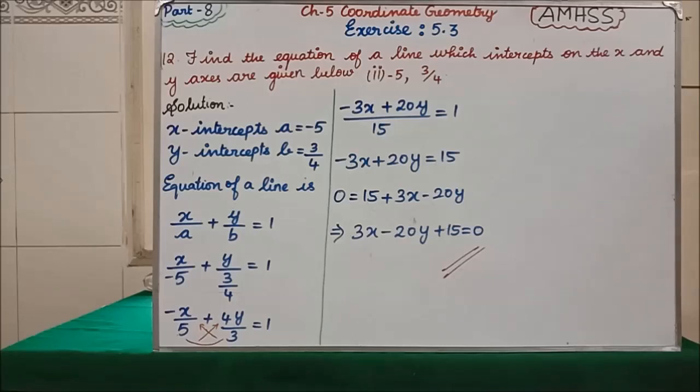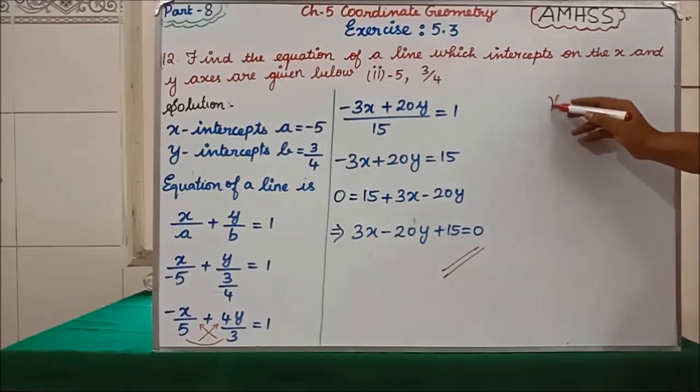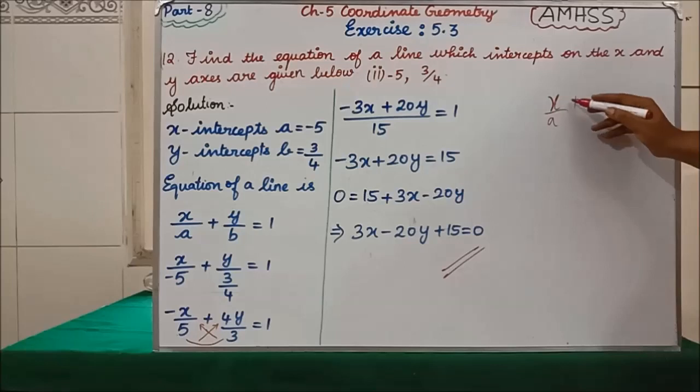In the introduction of exercise 5.3, I told you what intercept means. Do you remember? For x intercepts and y intercepts, what is the formula I told you? x divided by a plus y divided by b is equal to 1.